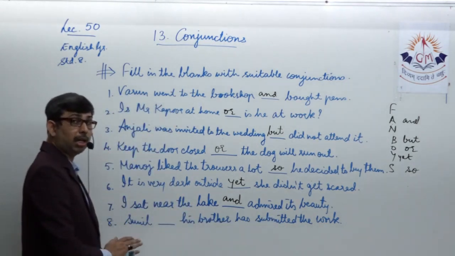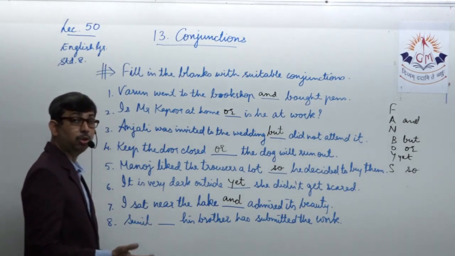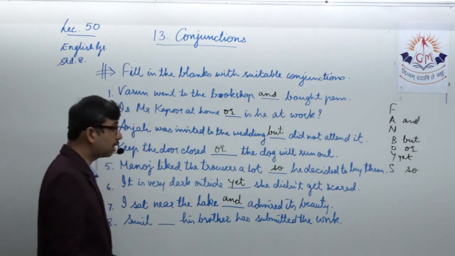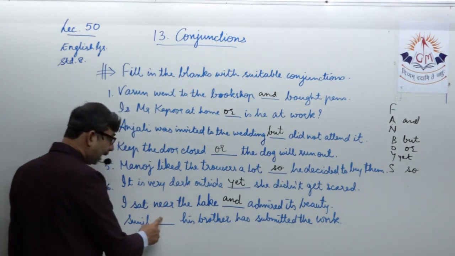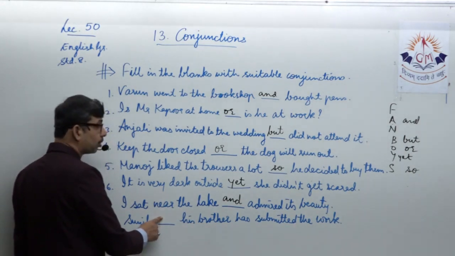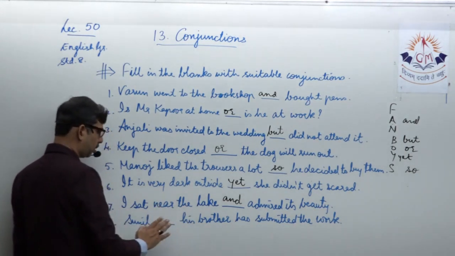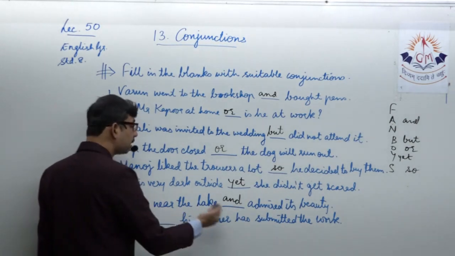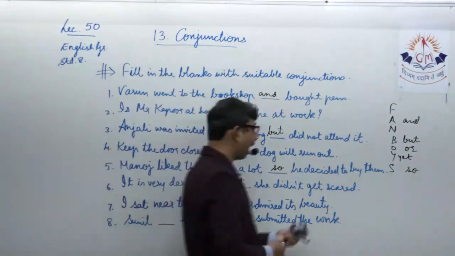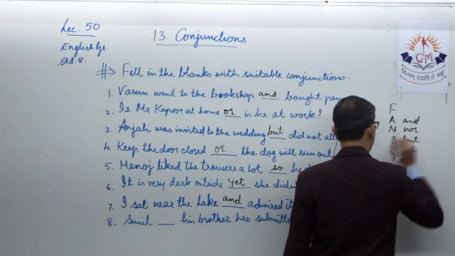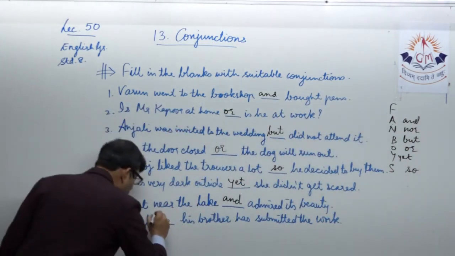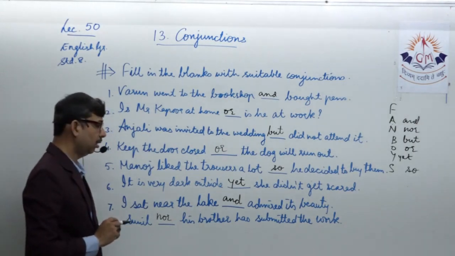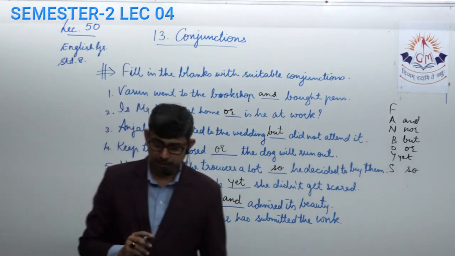So we are trying to say none of them have submitted the work. Nobody has given the work. They were supposed to submit some work, but they have not submitted that. So can we write Sunil and his brother has submitted the work? So we are trying to say a denial over here. No, Sunil nor his brother. So we are trying to deny the fact that none of them have given the work. Hence we will appropriately use the word nor. Sunil nor his brother has submitted the work. None of them have been able to give the work on time.